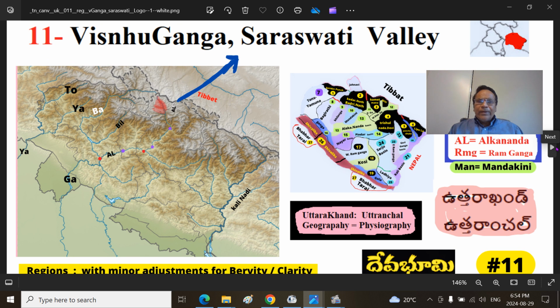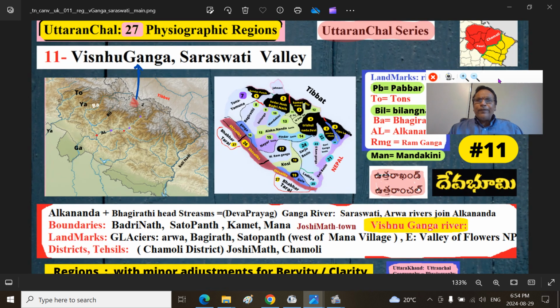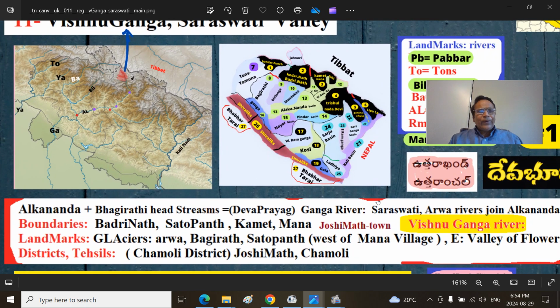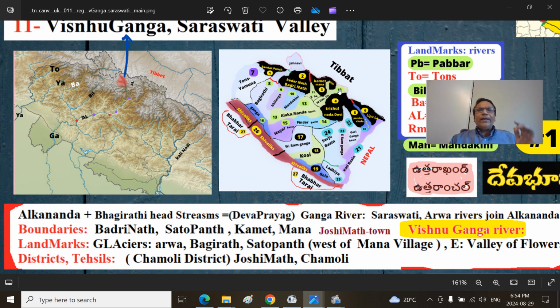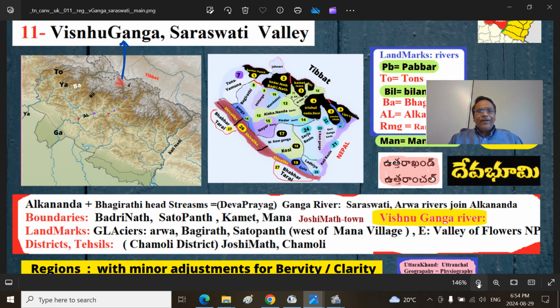Uttarakhand geography, I will go over this briefly, that will be helpful, and for the real part I will take you to the maps and tell you more. So if you remember, we are looking at this particular part 11, right? Yeah, this is the part 11 here. Alaknanda and Bhagirathi are the head streams, at Devaprayag, of the Ganga Mata river.